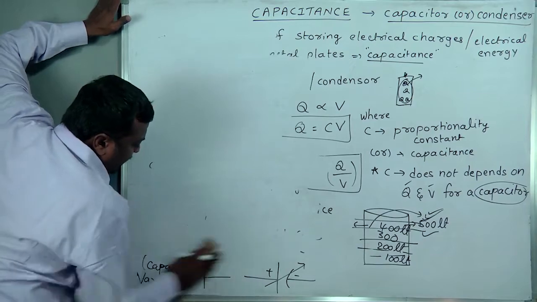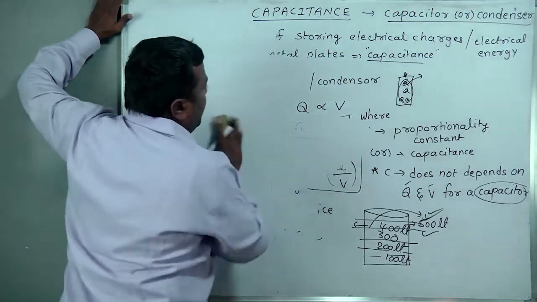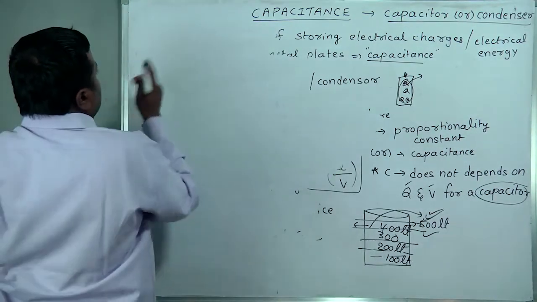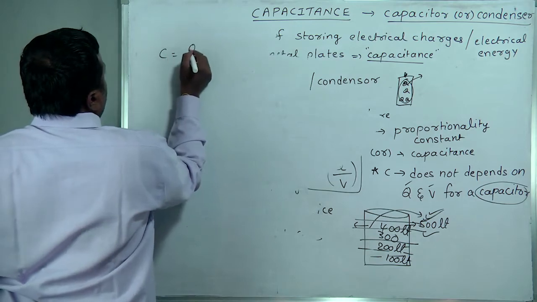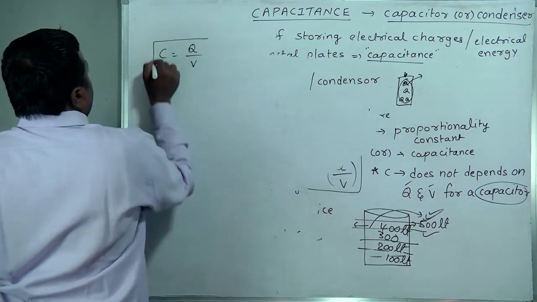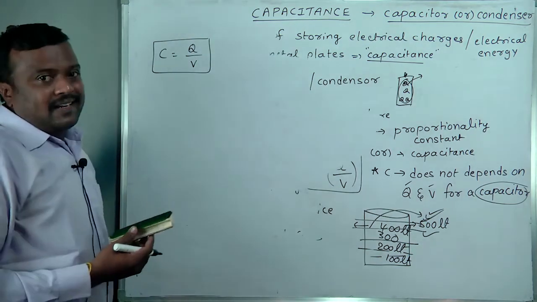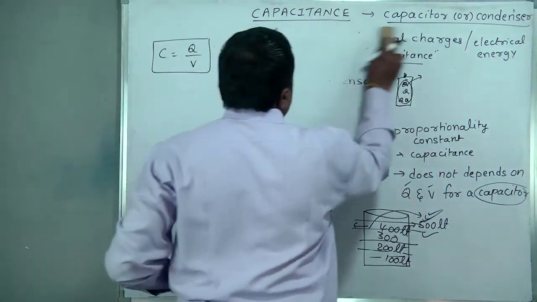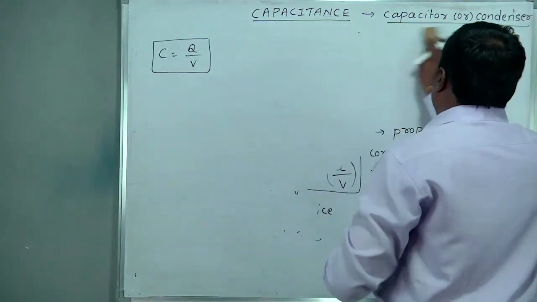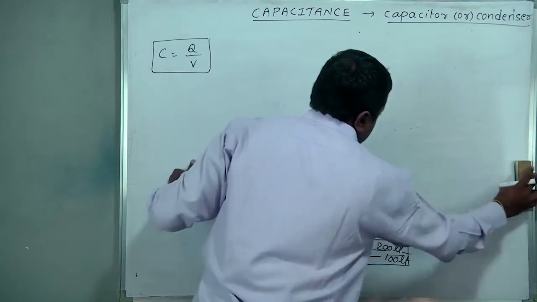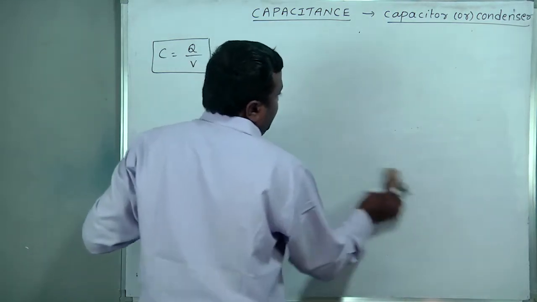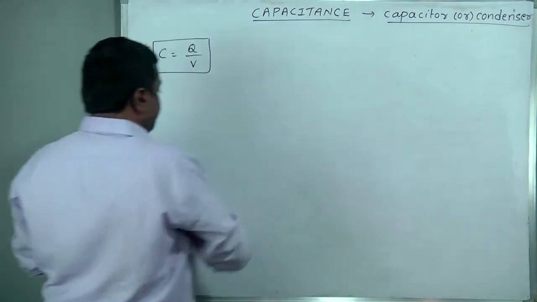From a general theoretical point of view, we derived the formula C is equal to Q by V, but practically the capacitance of a capacitor does not depend on the charge and potential difference.